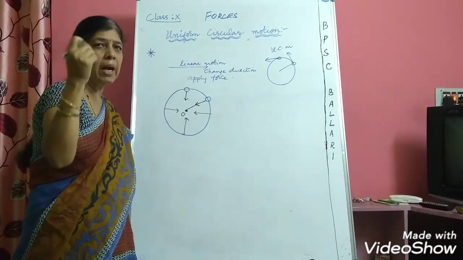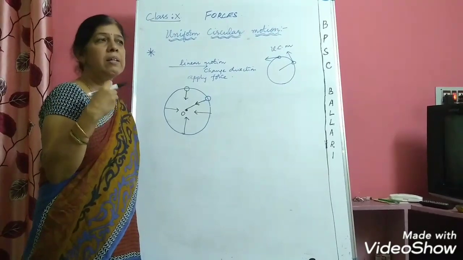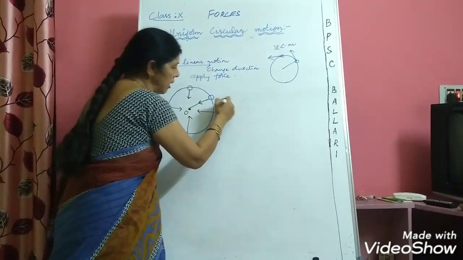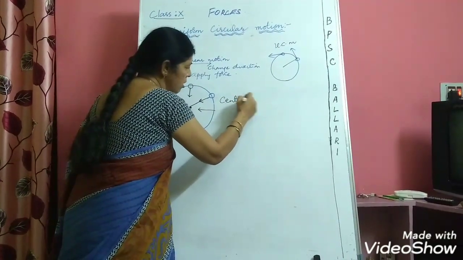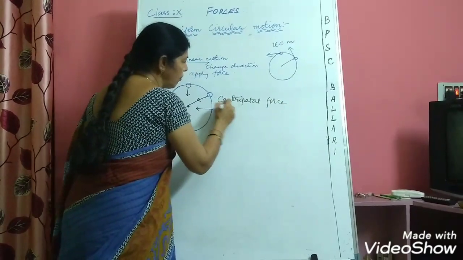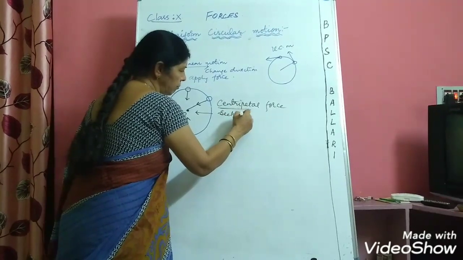Now if I use my hand to rotate a ball which is tied to a string, then my hand is applying centripetal force, a force which is directed towards the center. That force is called centripetal force. Now the meaning of the word centripetal is seeking the center.